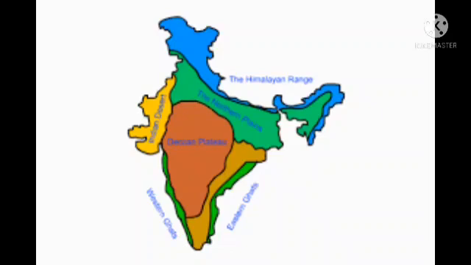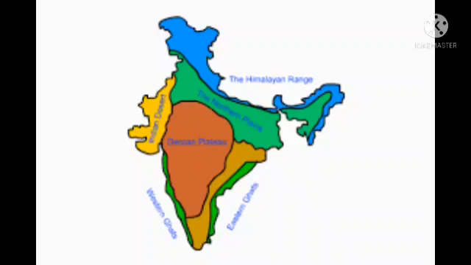First, the northern mountains. Second, the northern plains. Third, the great Indian desert. Fourth, the southern plateaus. Fifth, the coastal plains. And the islands. These are our 6 physiographic divisions in India.